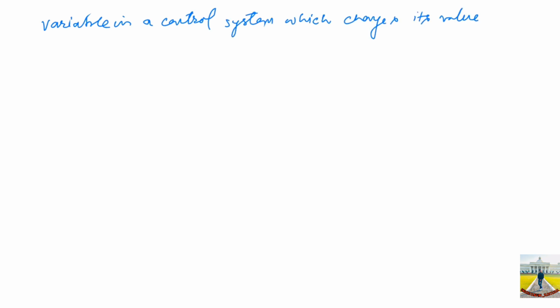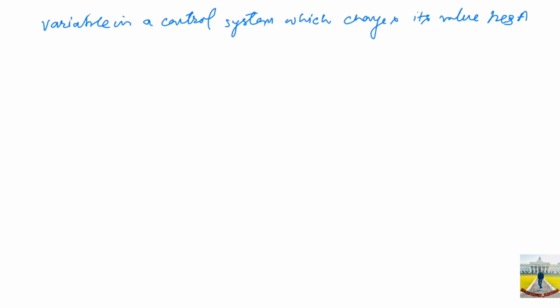Let's check now the variable. Let the variable in a control system which changes its value be a. We are talking about any variable in a control system, such as the output, and this change is due to the parameter variation of an element k, such as gain or feedback.